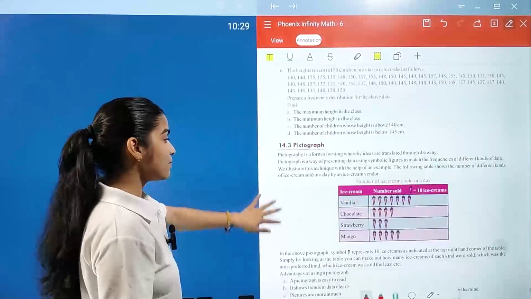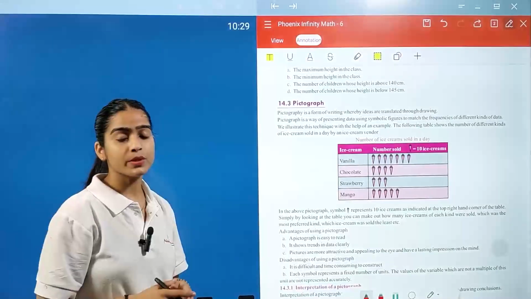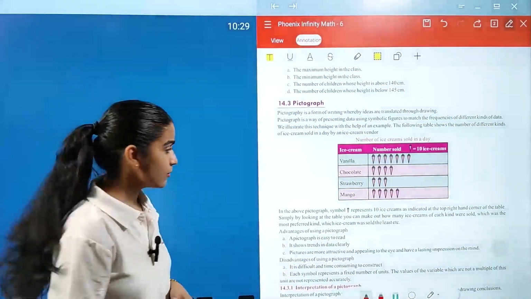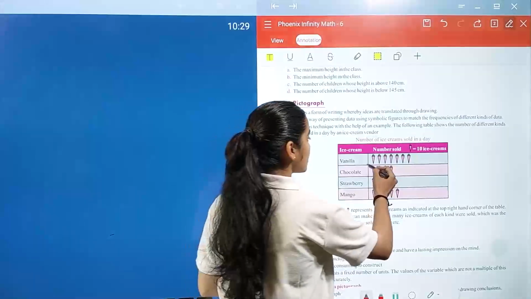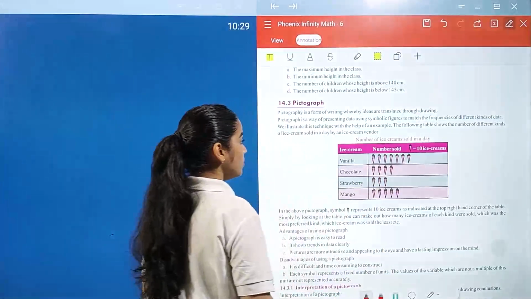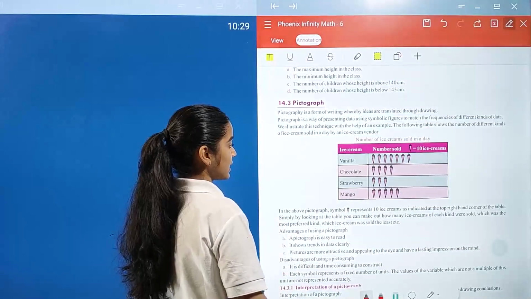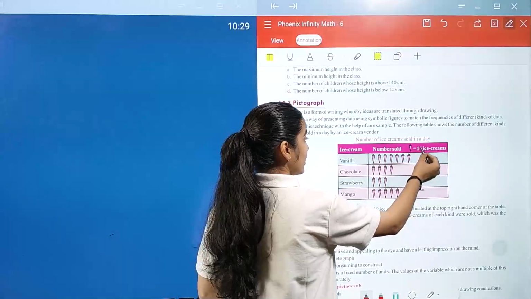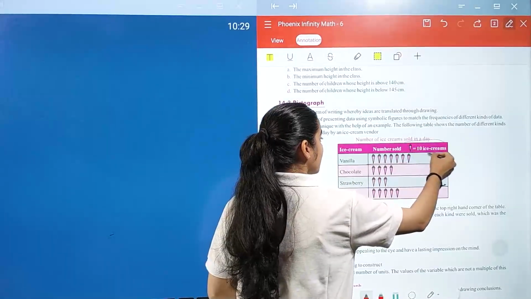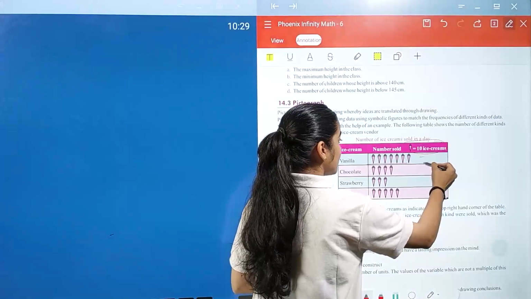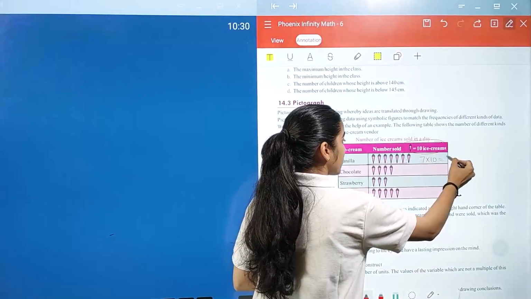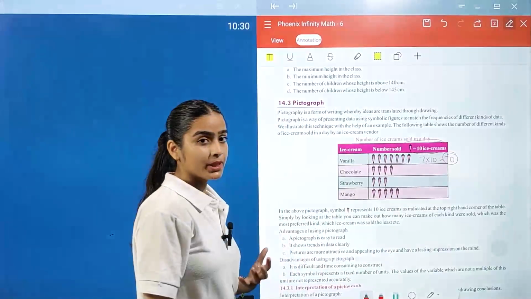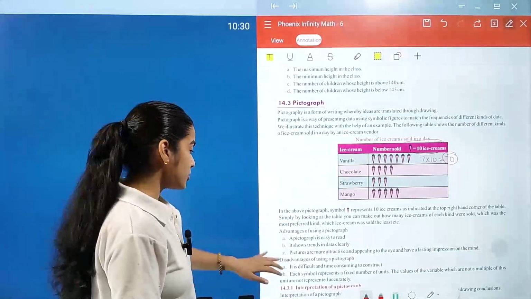Now we have pictographs. Pictograph means when we represent our data with the help of pictures. Here we use pictures of ice cream to represent this data. For vanilla we have 1, 2, 3, 4, 5, 6, 7, and here one ice cream represents 10 ice creams. So 7 multiplied by 10 is equal to 70 ice creams. In that way you can interpret your data as well as represent your data.